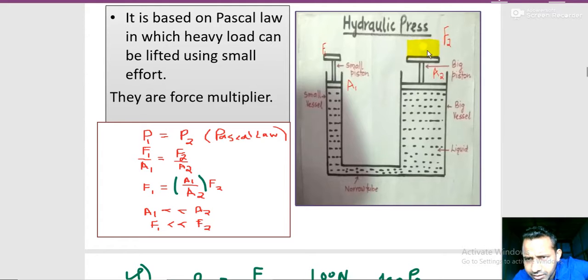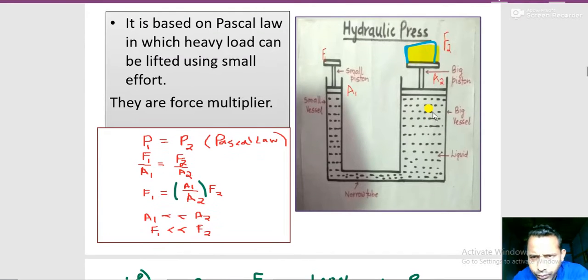Here is the load which you want to lift, and this area is A2. We call this the big piston because its area is large, and the small piston's area is small. This is a basin, and the liquid is over here. We consider two things: this liquid is confined, no liquid will come out, and second, the liquid is incompressible.